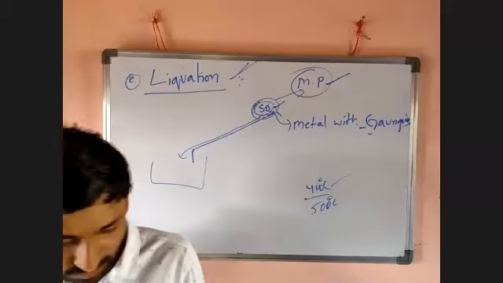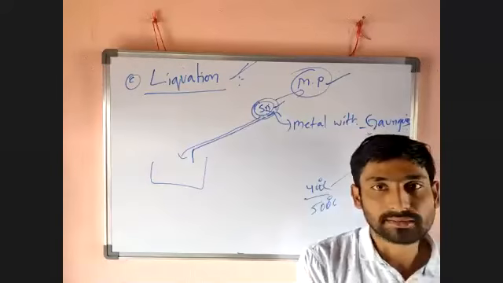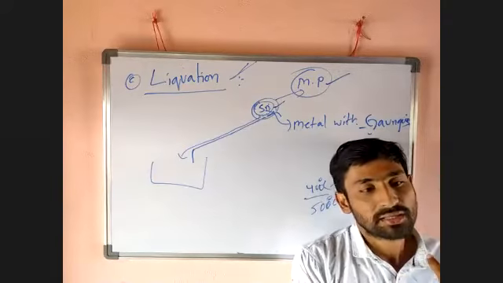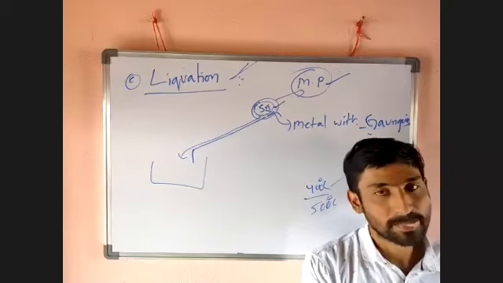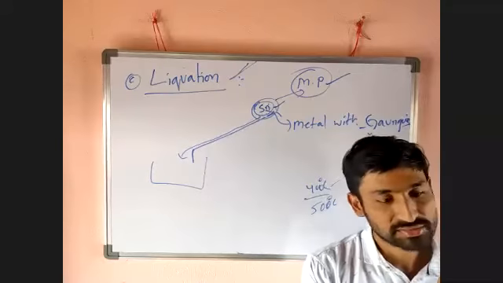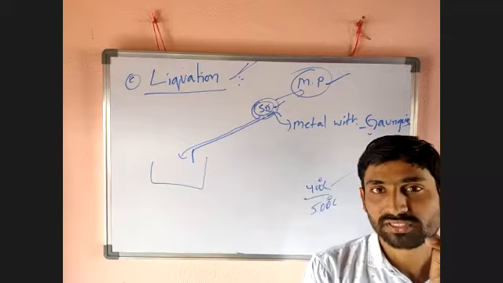So guys, here is what we are discussing. In metallurgy, the extraction of metal can be divided into three categories. The first one is concentration or dressing. The second one is extraction of crude metal. The third one is purification of metal.